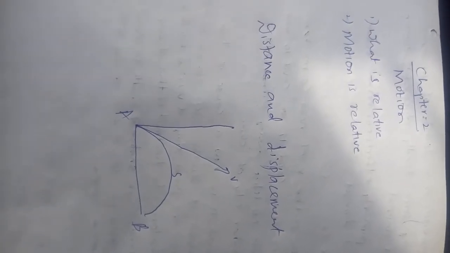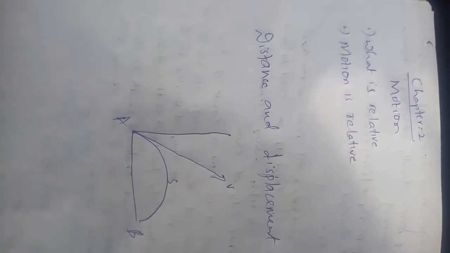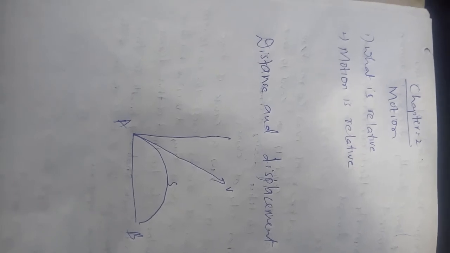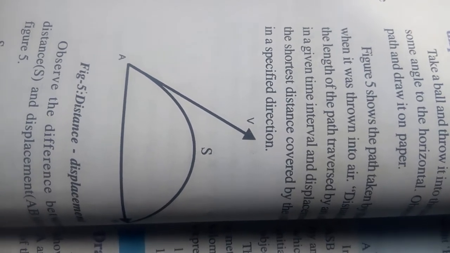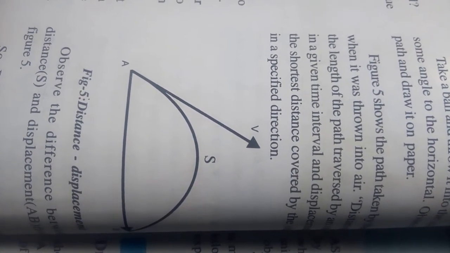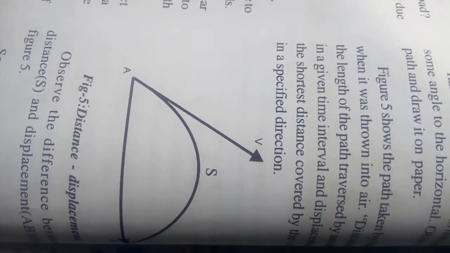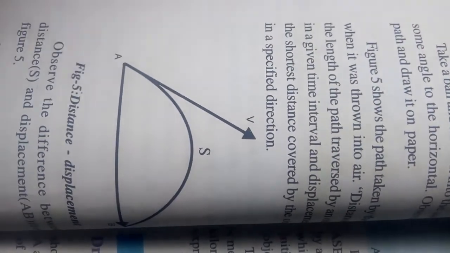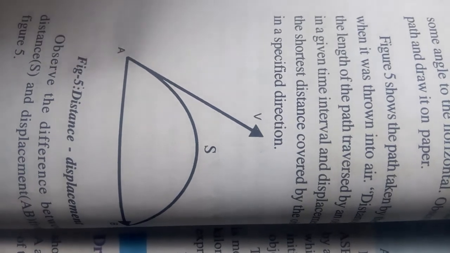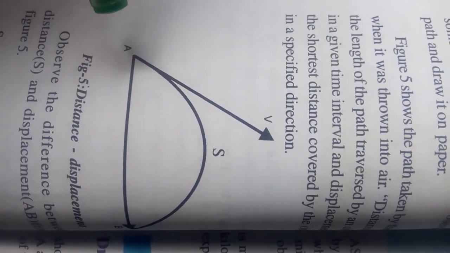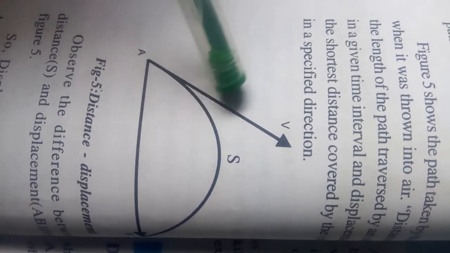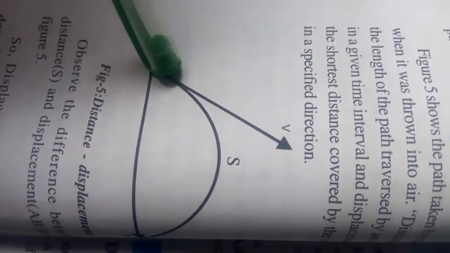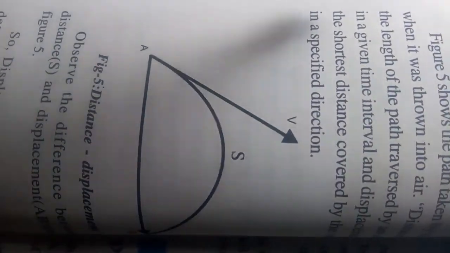Next, distance and displacement. Activity 1: draw the path and distinguish between distance and displacement. See the figure, children. Take a ball and throw it into the air at some angle to the horizontal from a place A, but the ball comes down to the ground.